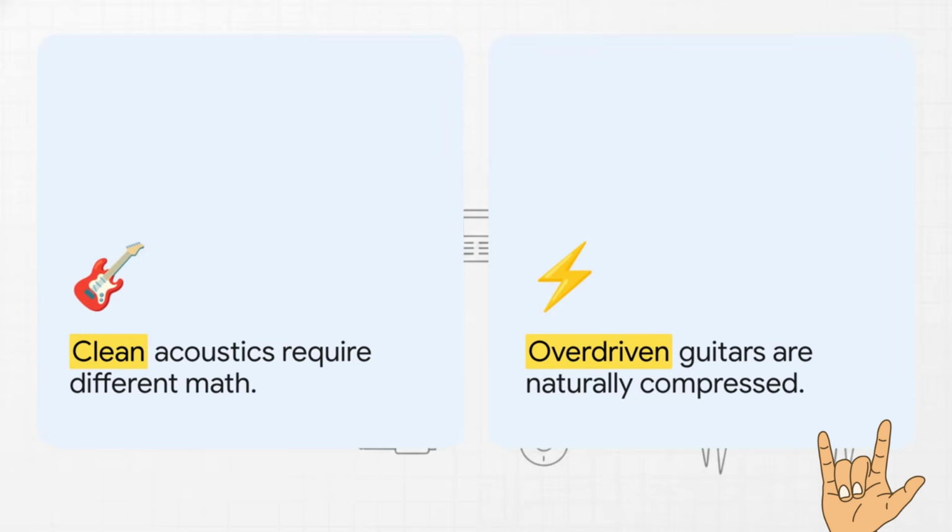Technicians mandate different threshold adjustments based entirely on the signal source. Disparate math is required for clean versus overdriven inputs. Overdriven signals are naturally compressed by the physical limits of the amplifier's tube gain stages, meaning they arrive at the compressor with a significantly reduced dynamic range. Consequently, they require much more precise, targeted attenuation to avoid flatlining the audio. Clean signals, retaining their full dynamic excursion, allow for slightly more aggressive threshold settings without resulting in immediate sonic degradation.